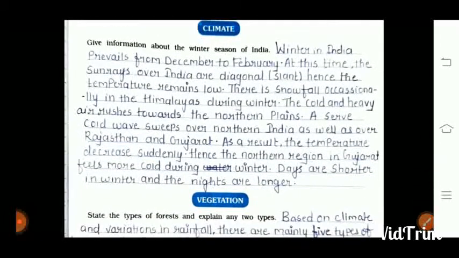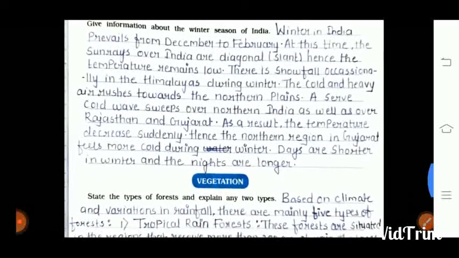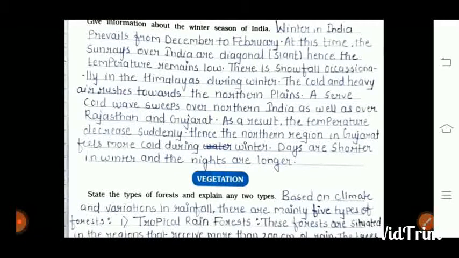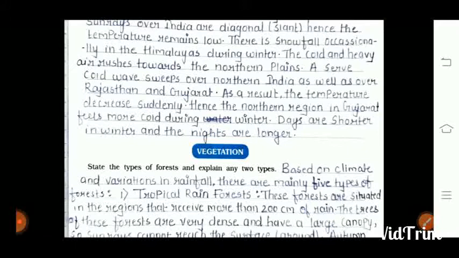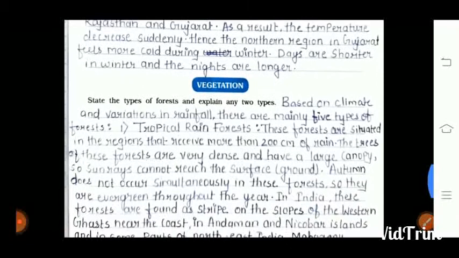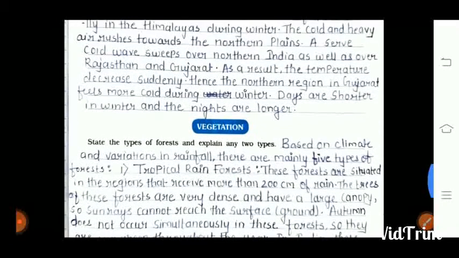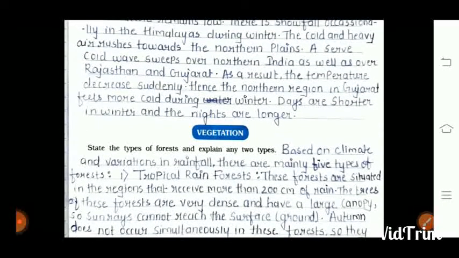Next is climate. First one: give information about the winter season of India. Winter in India prevails from December to February. At this time, the sun's rays over India are diagonal. Hence, the temperature is low. There is occasional snowfall in the Himalayas during the winter. The cold and heavy air rushes towards the northern plains. Cold waves sweep over northern India as well as over Rajasthan and Gujarat. As a result, temperature decreases suddenly. Hence the northern region of Gujarat feels more cold during the winter. Days are shorter in winter and nights are longer.